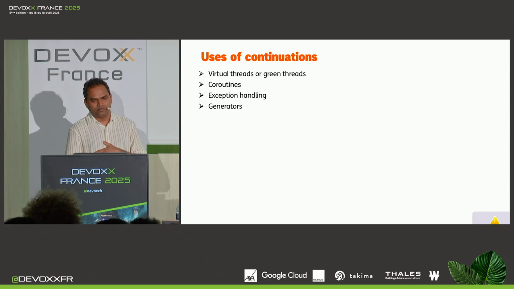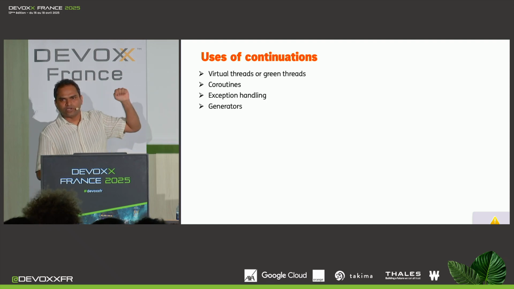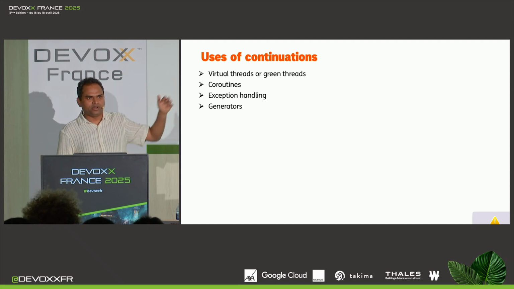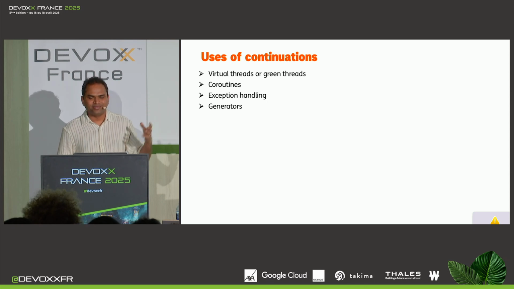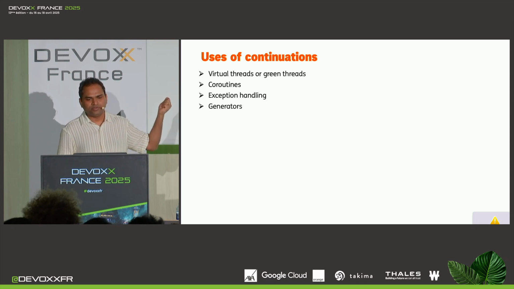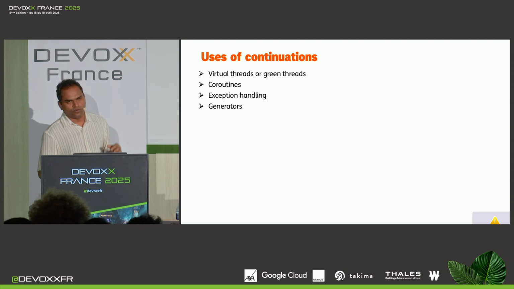OK. So this pausing and resuming of the runnable and this continuation, what is it good for? Well, many things, including these four things. So you can use continuation to implement virtual threads and green threads, obviously. But you can also create your own versions of coroutines and exception handling if you use continuations. You can also use them for writing your own generators.